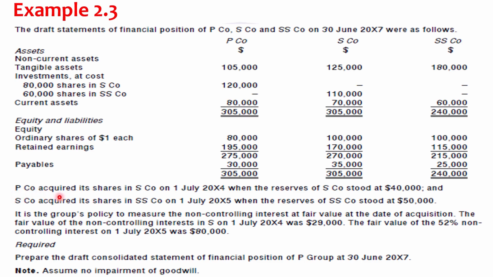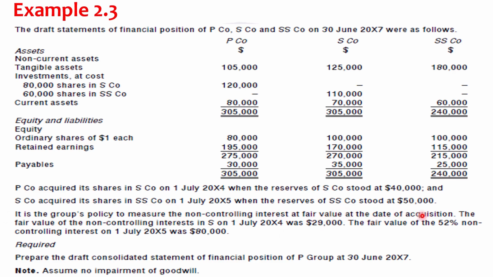P company acquired its shares in S on 1st July 20x4 when the reserves of S stood at 40,000, and S acquired its shares in SS on 1st July 20x5 when the reserves of S stood at 50,000. It is the group's policy to measure non-controlling interest at fair value.